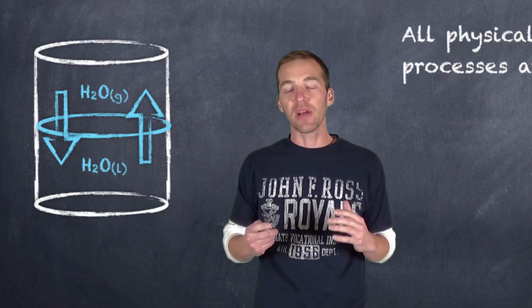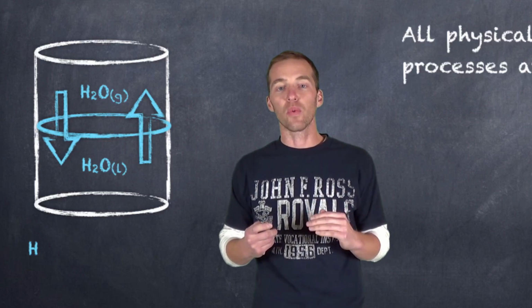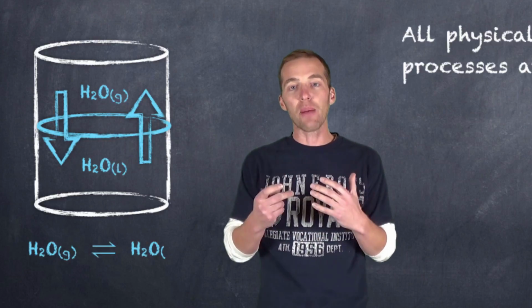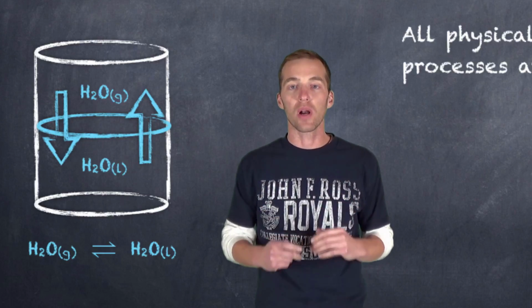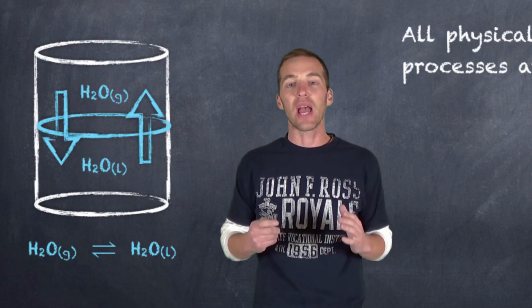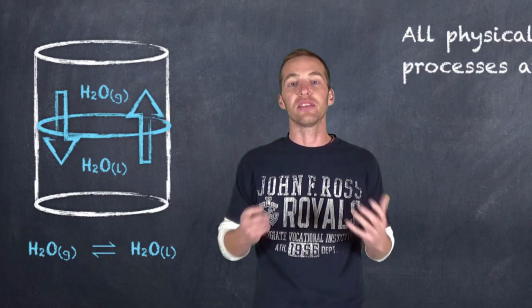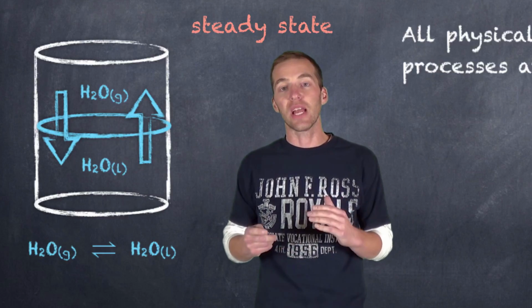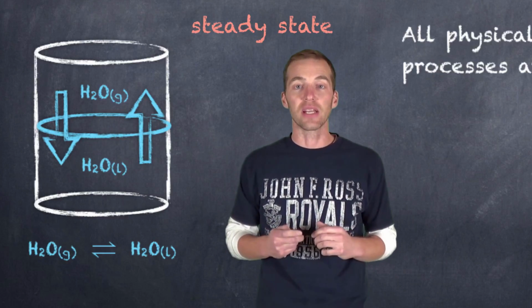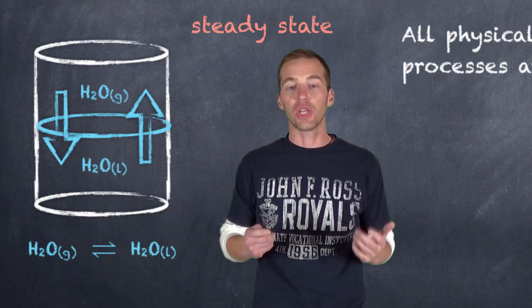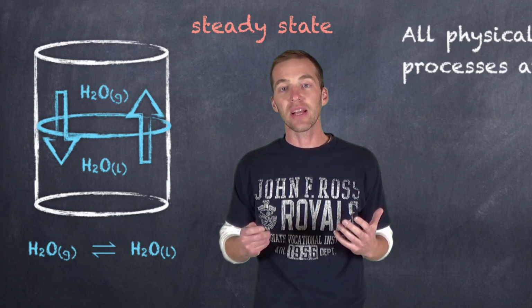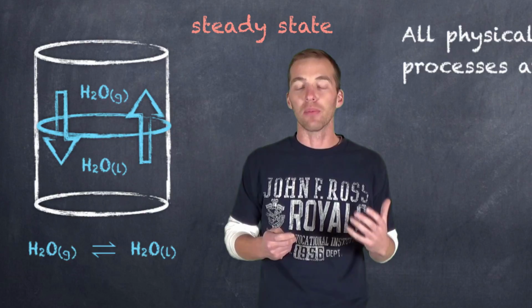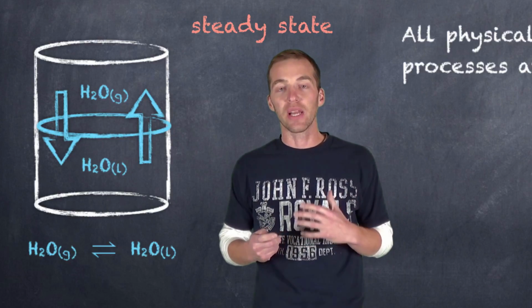Eventually the rate at which the water molecules are evaporating equals the rate at which the water molecules are condensing, and we have something we refer to as a steady state. That is, the water level within that container would appear to be unchanged. So we would say that in that case, we have an equilibrium between the water that's evaporating and the water that's condensing.